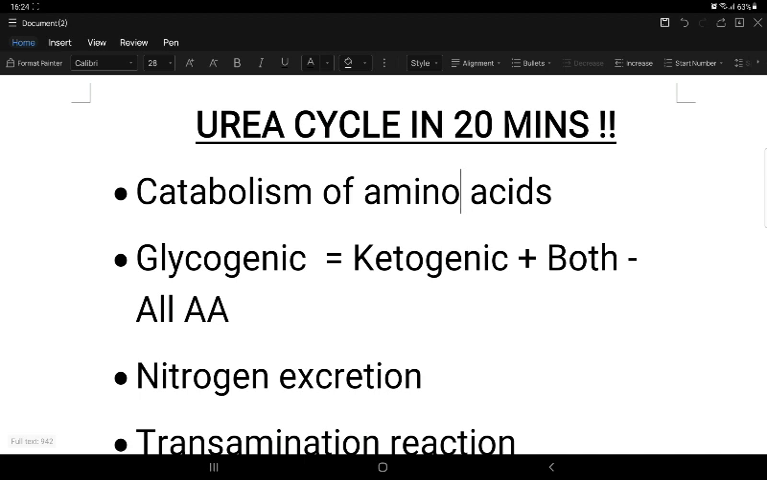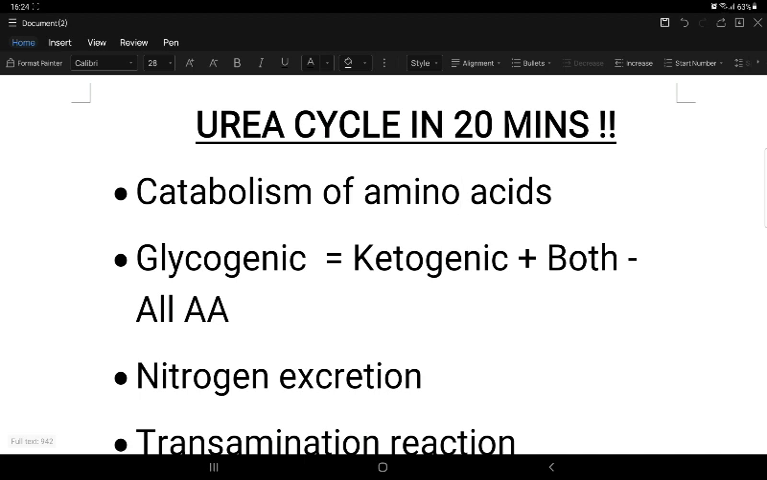Then glutamate is formed as an end product of the carbon skeleton of proline by reactions other than transamination. So glutamate forms as the end product of the amino acid proline. That's what I'm trying to say: glutamate is formed as an end product of the carbon skeleton of proline by reactions other than transamination only.